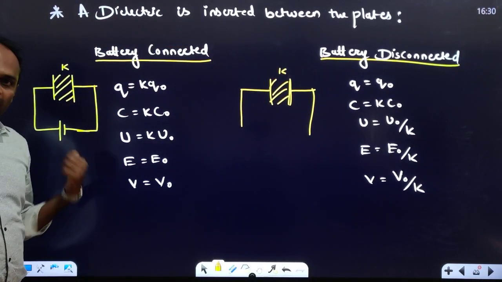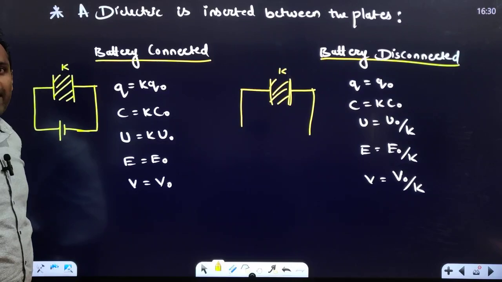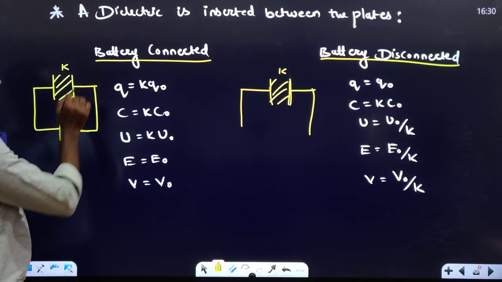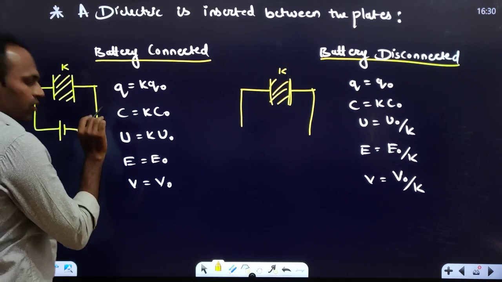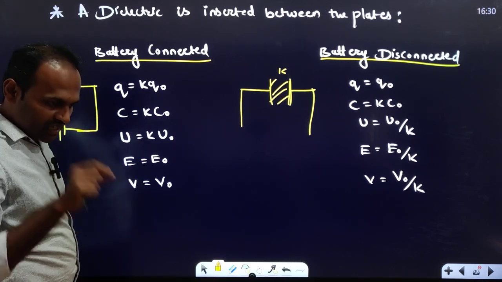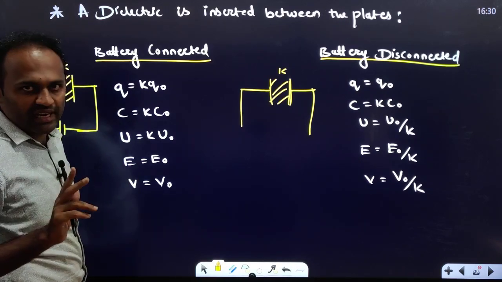So what happens in this case? If the dielectric is inserted and the battery is kept connected in one case and removed in the other, what happens? No doubt in both cases, if you insert the dielectric, the capacity has to increase K times.